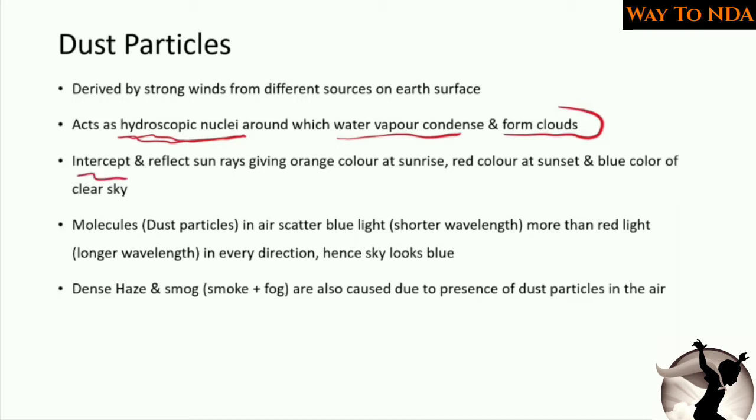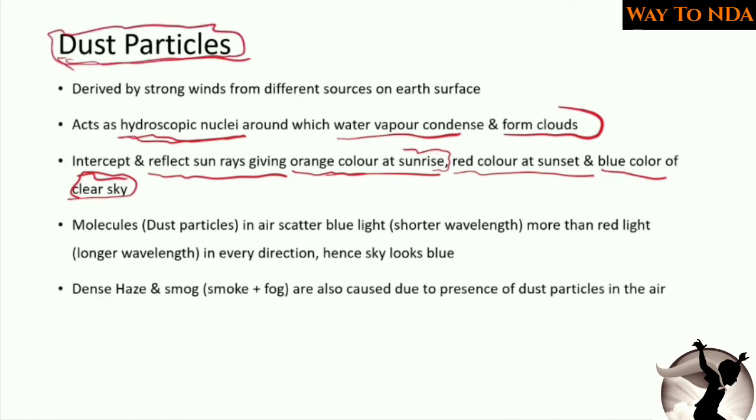Secondly, they intercept and reflect sun rays, giving orange color at sunrise. Okay, the orange color we see early in the morning at sunrise is all because of the dust particles, because these dust particles intercept and reflect the sun rays, and this is the reason we find the color of the sun orange at sunrise, and we find the red color at sunset. The red color of the sun at sunset is also because of these dust particles only. Okay, and the blue color of the clear sky is also because of the dust particles. Why? Because the scattering of light takes place.